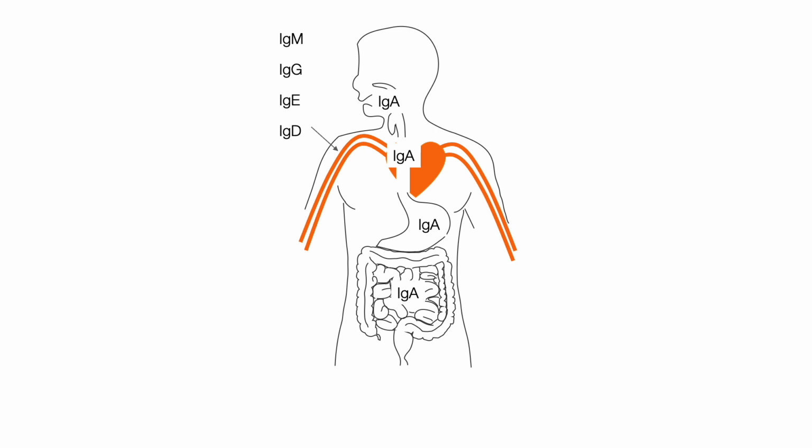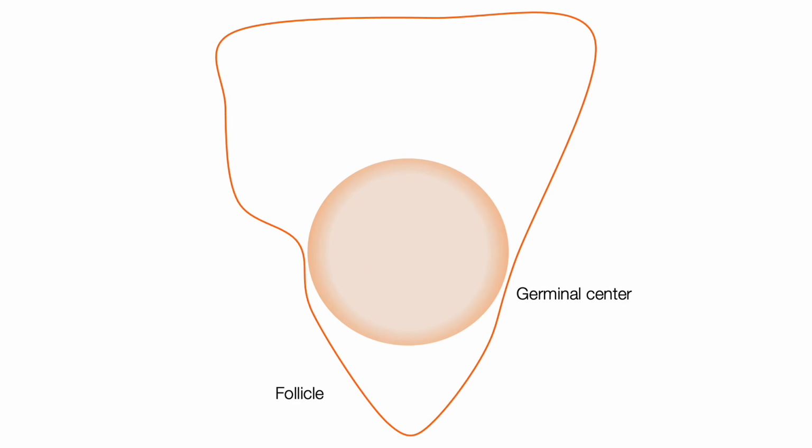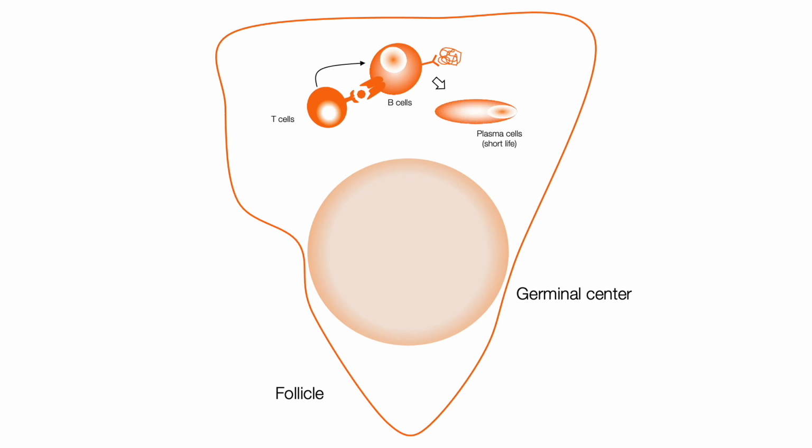The production of antibodies begins in the lymph nodes, which are formed by follicles and germinal centers. In the follicles, B cells become activated and, with the help of T cells, differentiate into short-lived plasma cells that produce IgM antibodies.